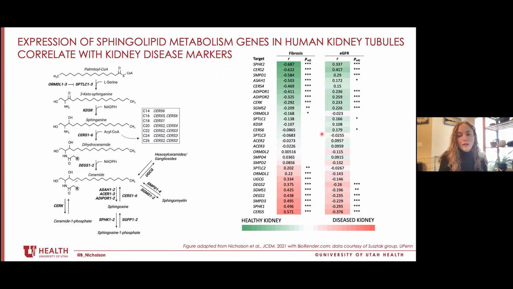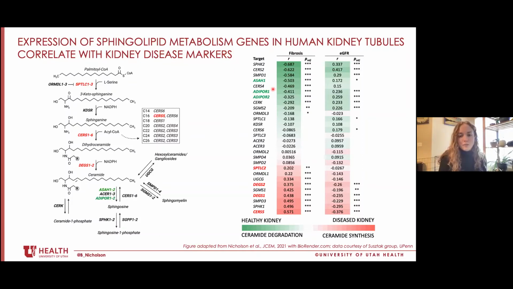The color scheme here indicates the magnitude of these correlations and whether they associate with a healthy kidney in green or a diseased kidney in red. And we were surprised by how many and how strongly some of these genes correlated with kidney disease endpoints. Specifically, we were interested to see that this group of genes that positively correlates with worsened kidney outcomes were enriched for genes involved in ceramide synthesis. And alternatively, the group of genes that correlated with favorable kidney outcomes uniquely contained genes involved in ceramide degradation.